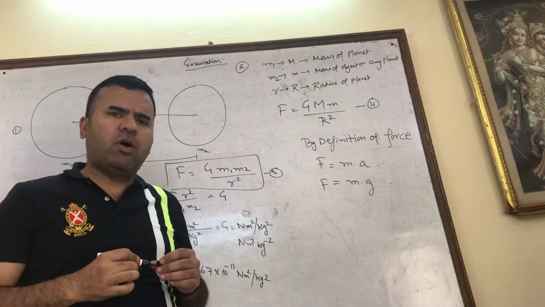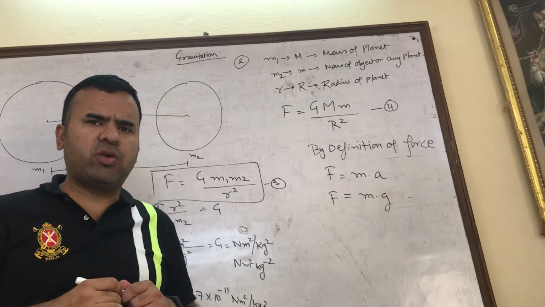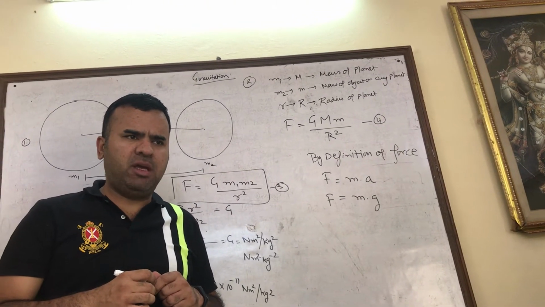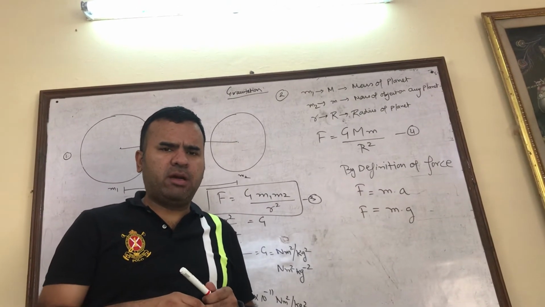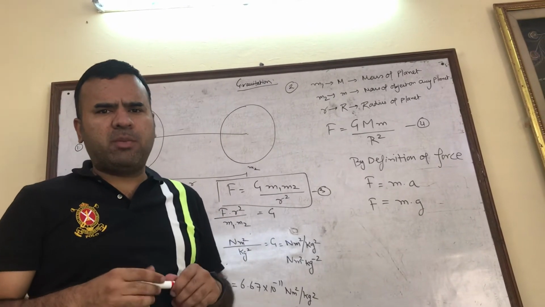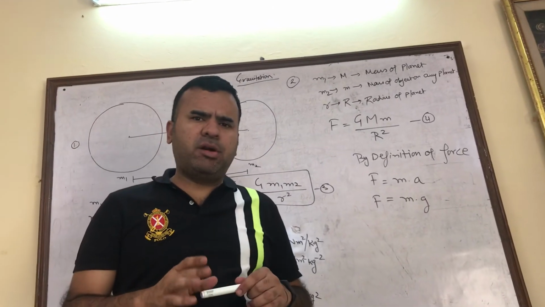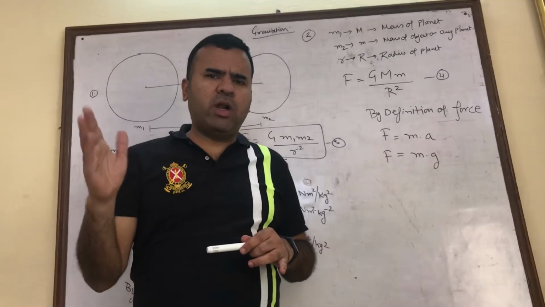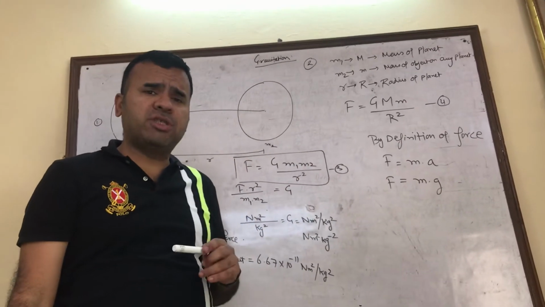The value of acceleration due to gravity on Earth is 9.8 meter per second square, and the value of acceleration due to gravity on Moon is 1.63 meter per second square. It means whatever is our weight here on Earth will be 1/6 on Moon. Suppose my weight is 600 Newton here on Earth, but my weight on Moon will be only 100 Newton. The reason for that is acceleration due to gravity. It keeps on changing.